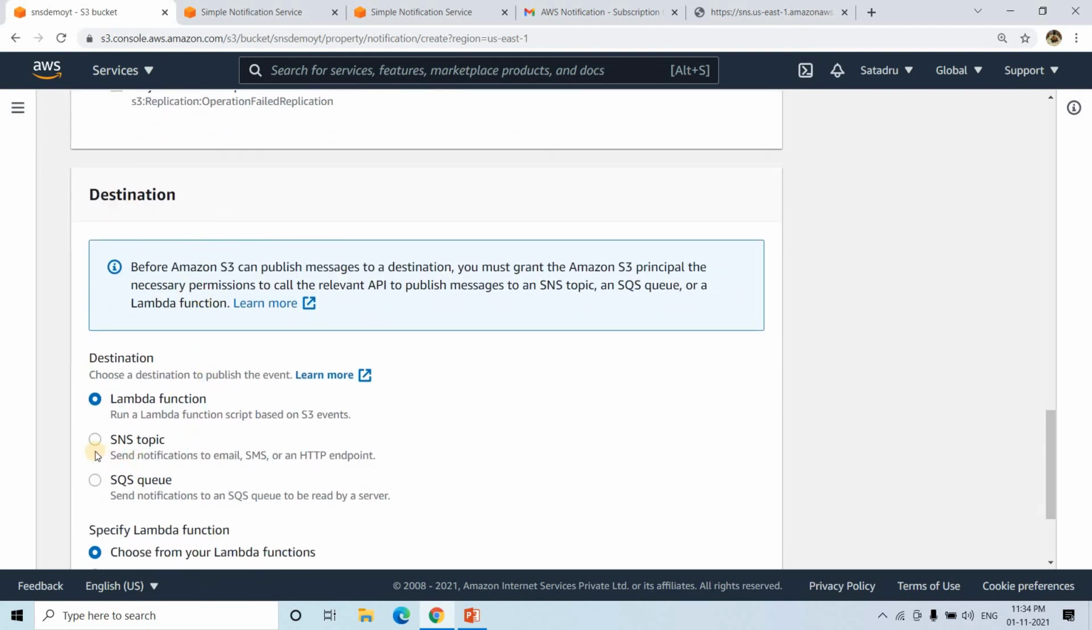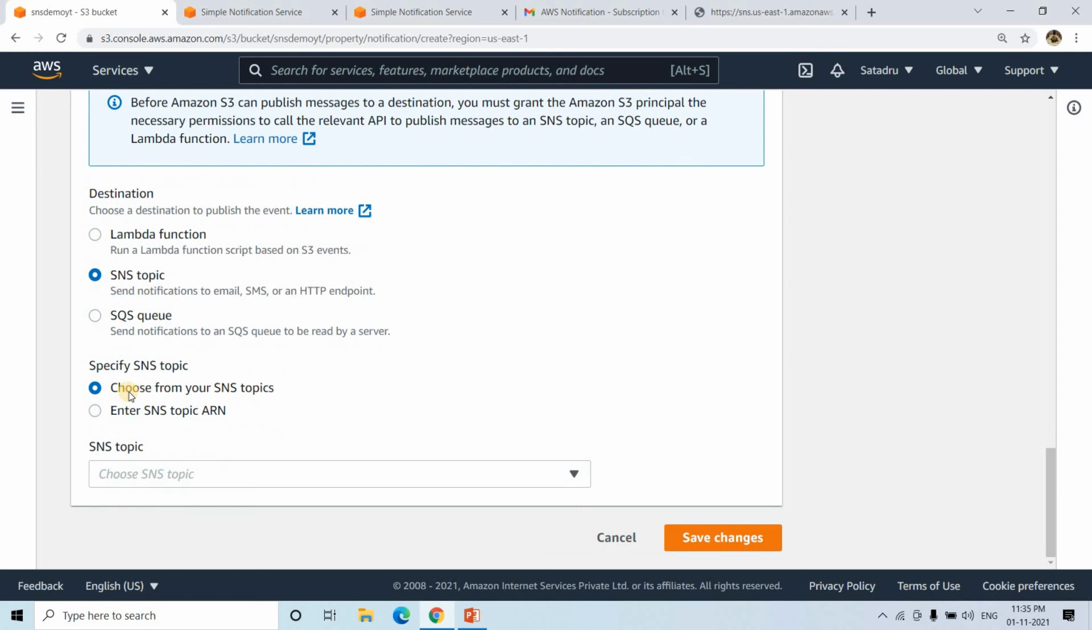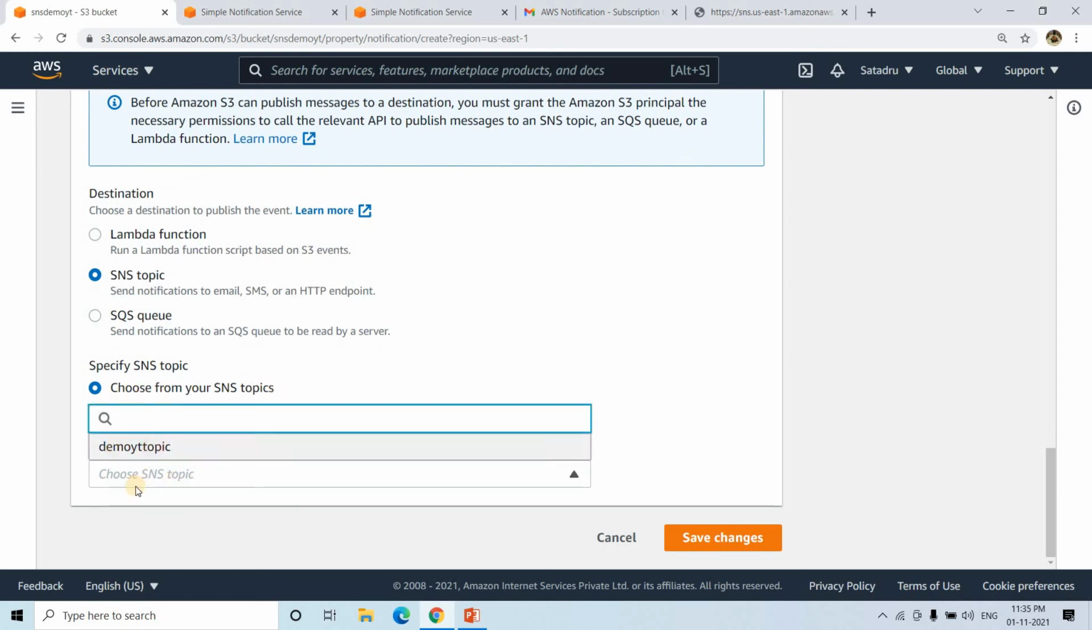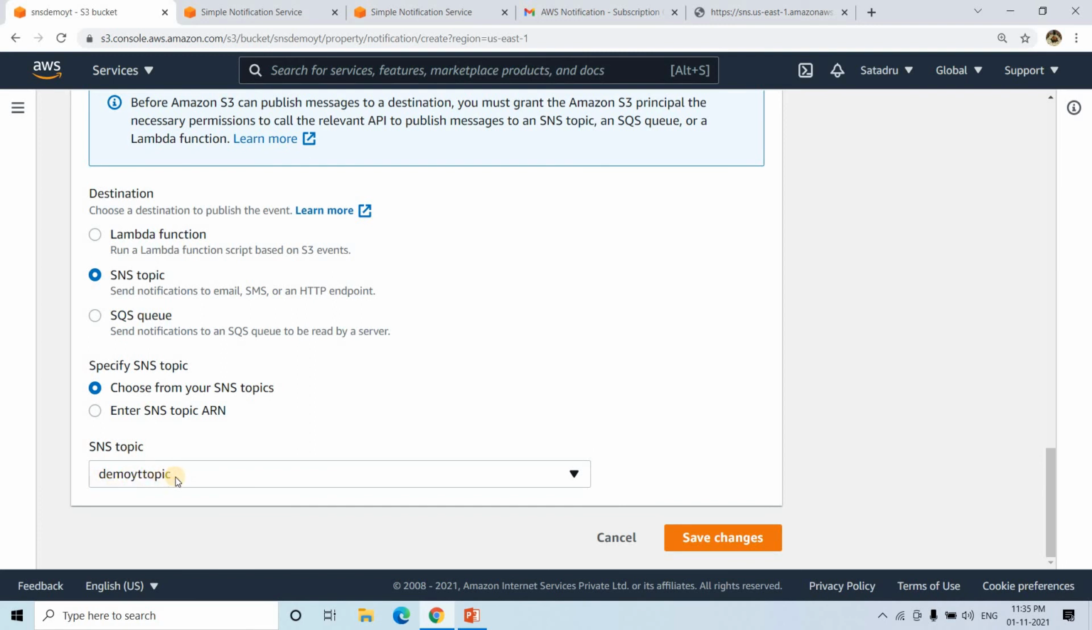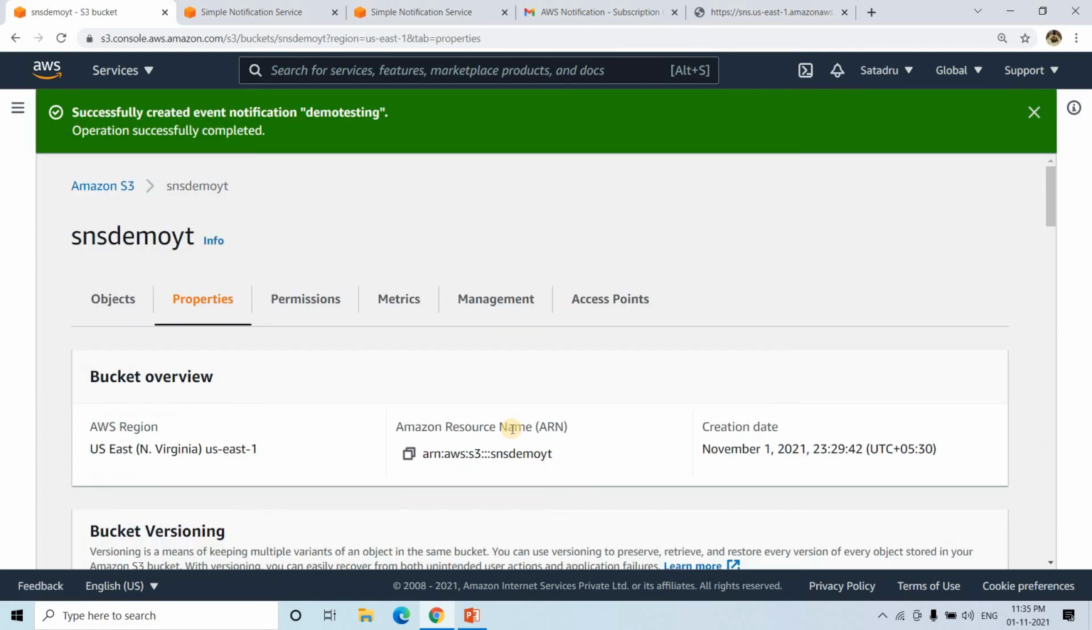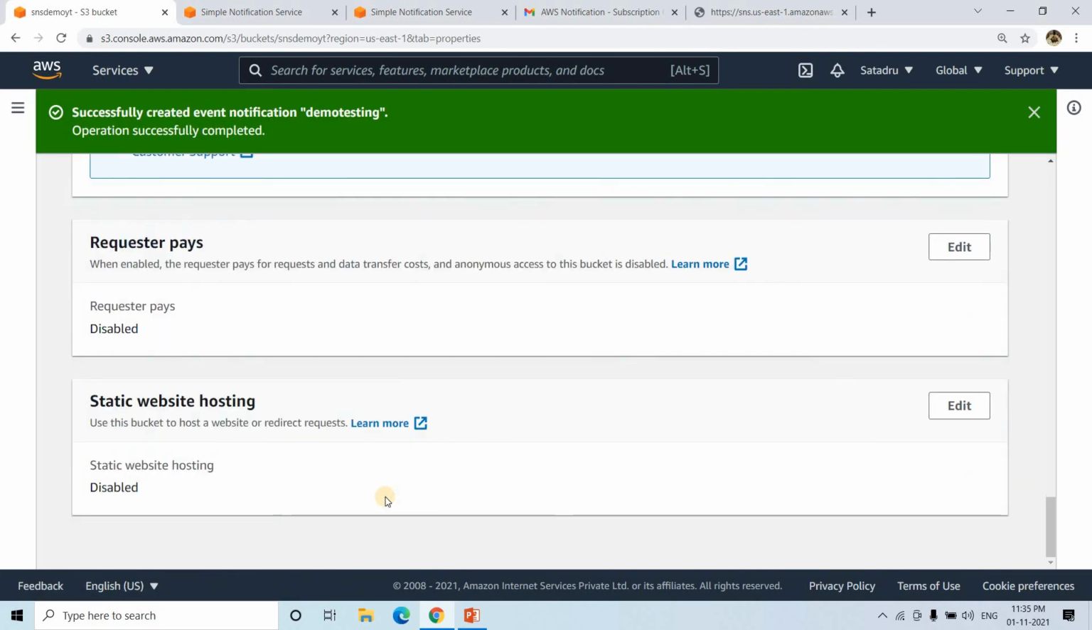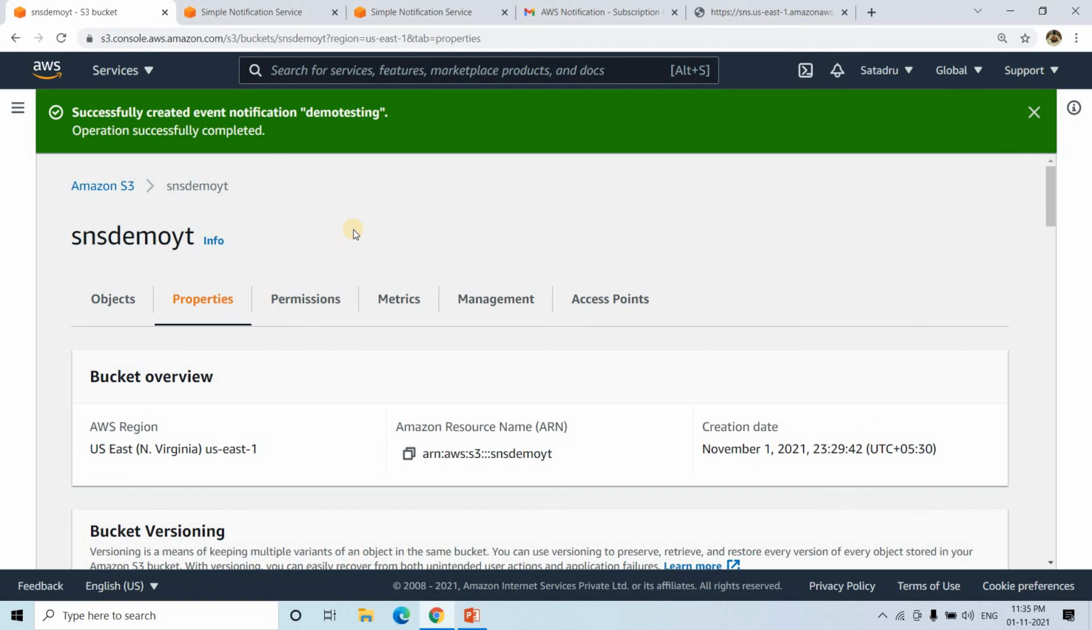Then I will go below. The destination should be what? Currently I want to publish the message to an SNS topic, so I will choose SNS topic, and then choose from your SNS topics. I have created this particular SNS topic, that is demo YT topic. I am choosing that, and I will click on save changes. We have not got any error with respect to permission, because while creating the topic, we allowed everyone to be publisher and everyone to be subscriber. So no issue in that access kind of thing.